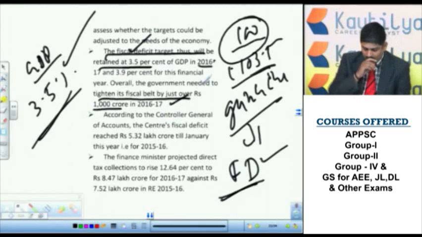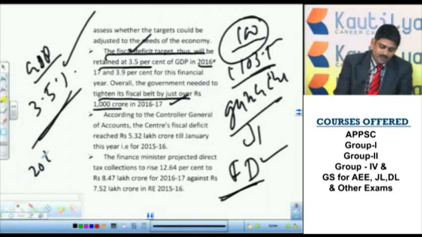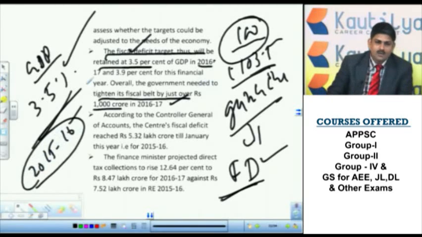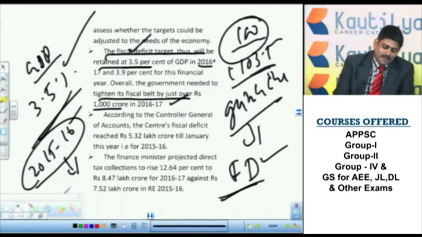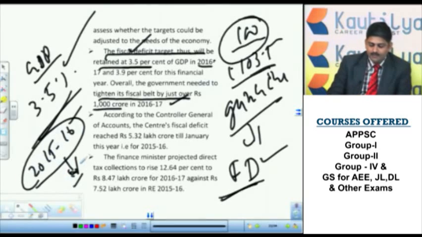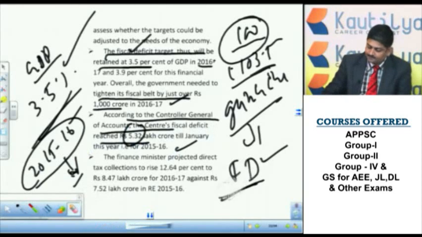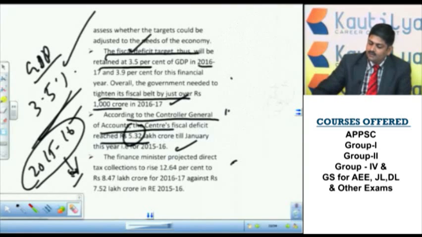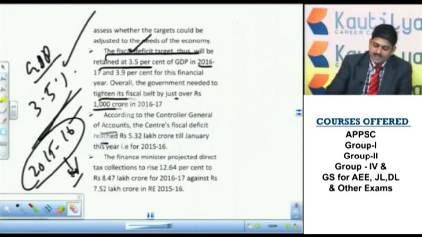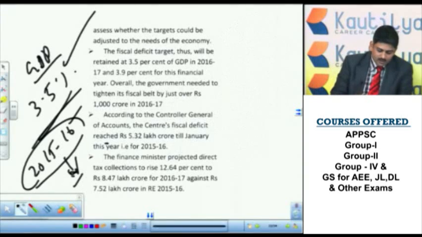So in 2015-16, the actual target was exceeded. That means actually it wanted to retain a certain amount, but that amount also it exceeded. What it means is, according to the Controller General of Accounts, the entire fiscal deficit reached 5.32 lakh crore till January 2015-16. Actually this amount is put for the financial year 2015-16. I'll tell you its meaning in general terms.